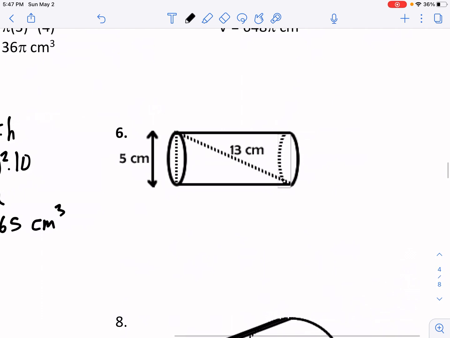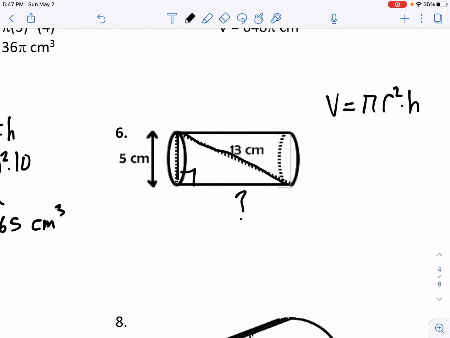So like on number 6 here, they say the diameter, not the radius, the diameter is 5. And they say the distance here, almost kind of like a diagonal, the distance here is 13. What kind of figure does that make? A triangle, right? And that's going to be useful for us because when we look at the volume equation, pi r squared times the height, number 1, we have to determine the radius from the diameter, and number 2, we're missing the height here, okay? So we're going to have to use that 5 and 13 to be able to determine the height.